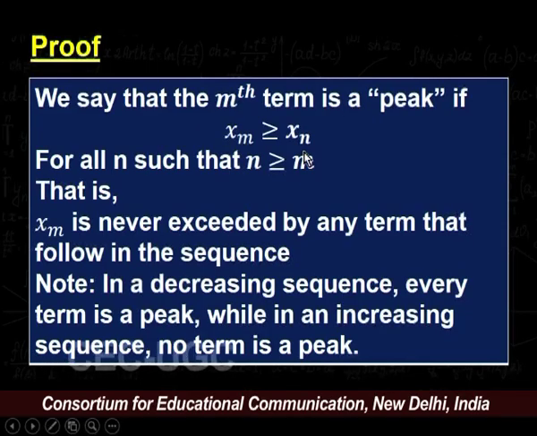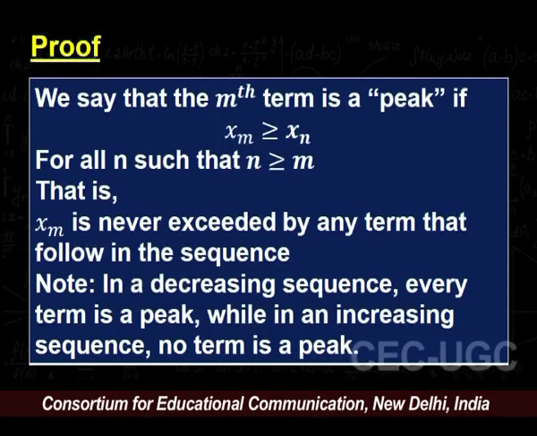That is, xm is never exceeded by any term that follows in the sequence. Note that in a decreasing sequence, every term is a peak term, while in an increasing sequence, no term is a peak term. So, let us start with the proof.